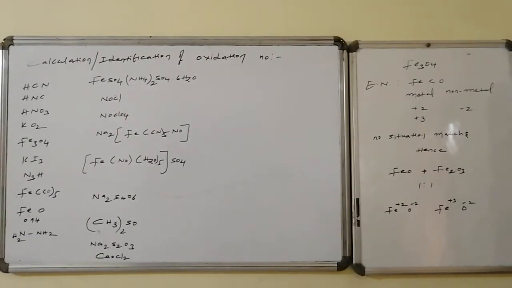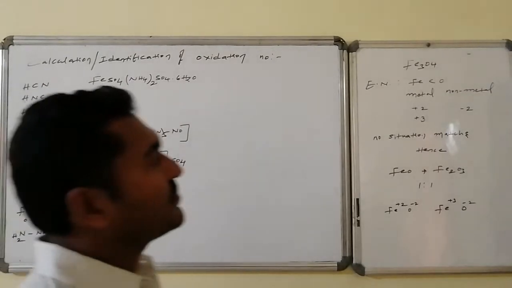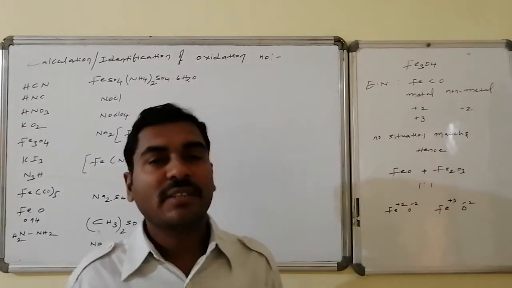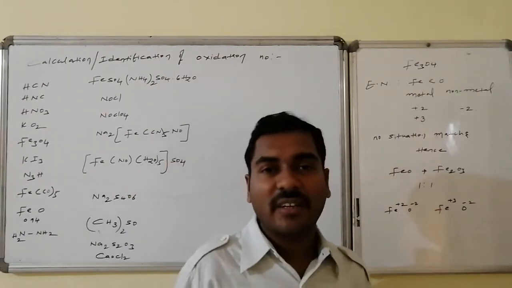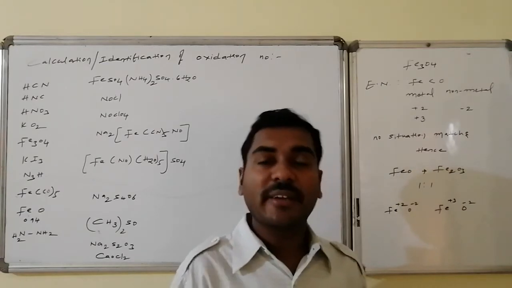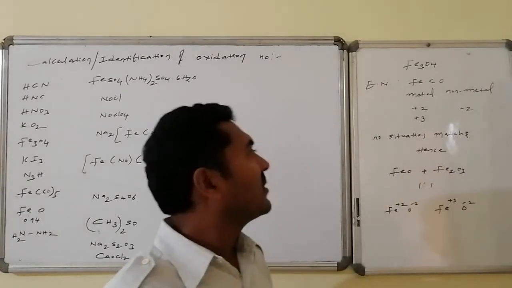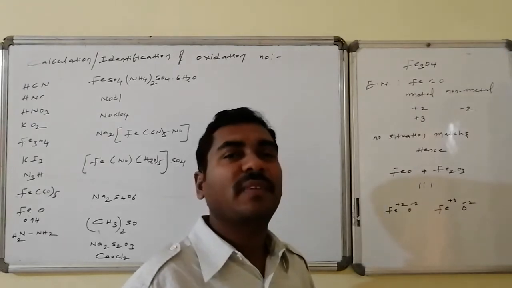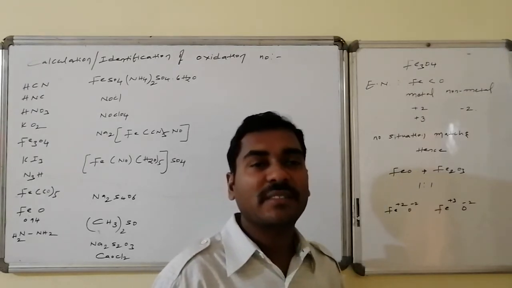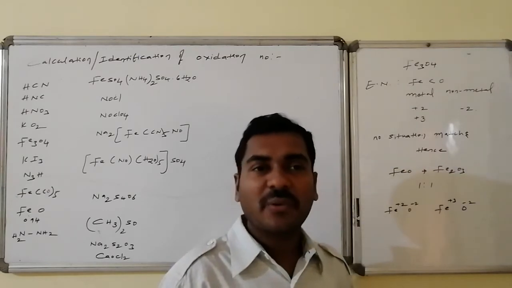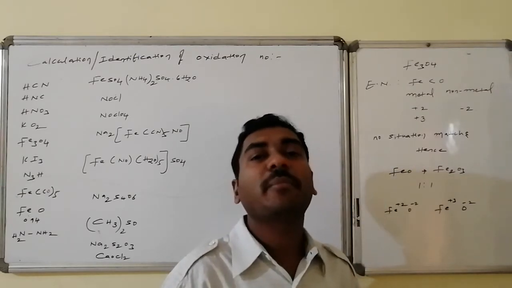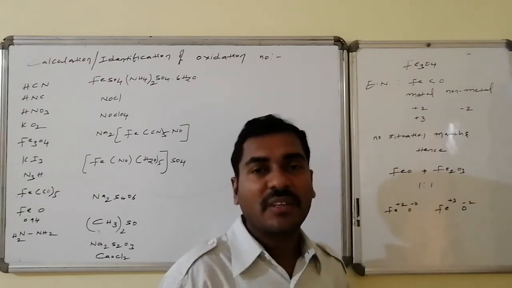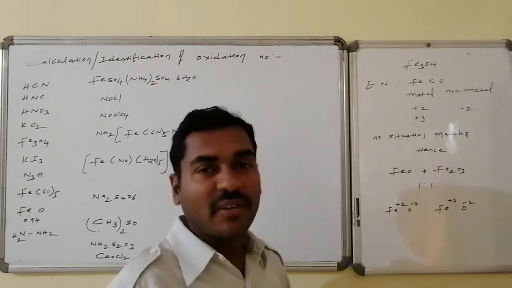In Fe3O4, iron is a metal and always shows positive oxidation states, and oxygen is a non-metal, generally showing the highest possible negative oxidation state, that is -2. If I take just the +2 situation, it doesn't match. If I take just the +3 situation, it doesn't match. On observation, it was found that it is not a pure compound, it is a mixture in 1:1 ratio of ferrous oxide as well as ferric oxide.